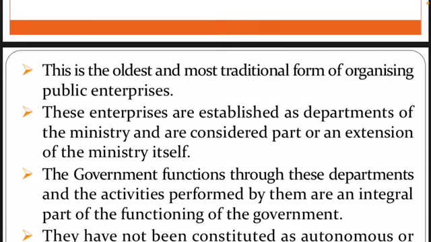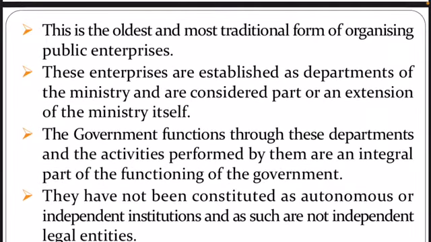See, each department has an activity of the particular. If we talk about the railway department, it will consist of sub departments and other persons or activities which are related with the railways. So these departments are completely under the control of the particular ministry. Suppose railway ministry, defense ministry, so the particular department is under the control of the ministry and they are accountable to the ministry and they have to give the answer to the ministry. Okay, so these are considered as a part of extension of the ministry itself.